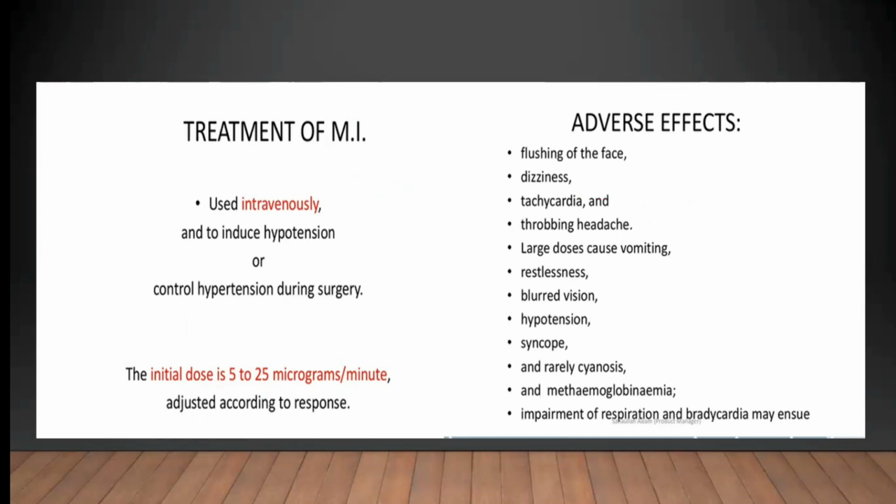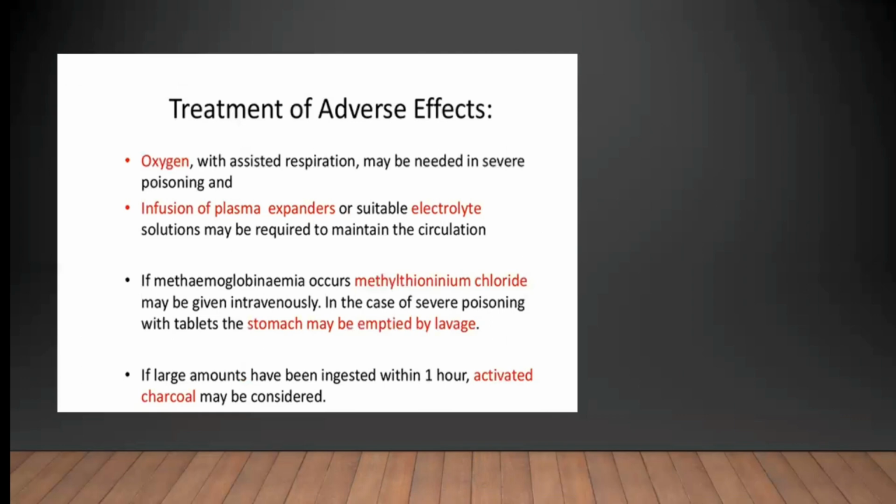Adverse effects are flushing, dizziness, tachycardia and throbbing headache. Large doses can cause vomiting, restlessness, blurring of vision, hypertension, syncope, and rarely cyanosis and methemoglobinemia. Impairment of respiration and bradycardia may ensue. Treatment of adverse effects is with oxygen, and assisted respiration may be needed in severe poisoning. Infusion of plasma expanders or a suitable electrolyte solution may be required to maintain circulation. If methemoglobinemia occurs, methylthioninium chloride may be given intravenously. In the case of severe poisoning with tablets, the stomach may be emptied by lavage. If large amounts have been ingested within 1 hour, activated charcoal may be used.